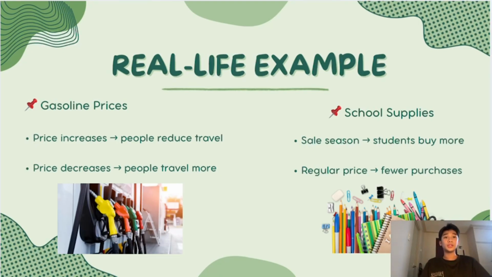In conclusion, the law of demand tells us how prices affect buying behavior. Most of the time, higher prices mean lower demand, but there are exceptions like basic goods, luxury goods, emergencies, and people's belief. Understanding this helps businesses, government, and consumers make better decisions.